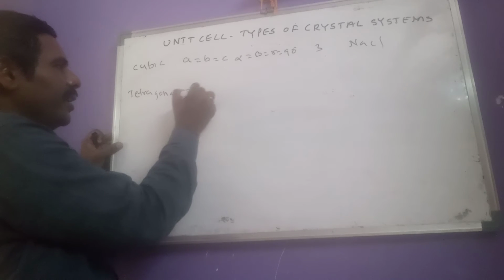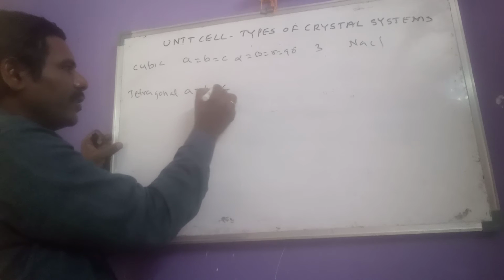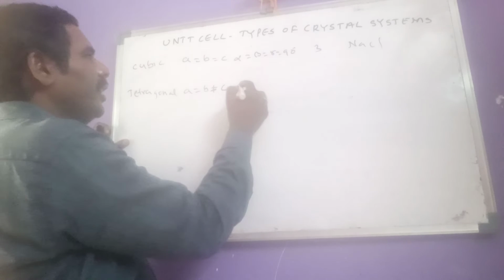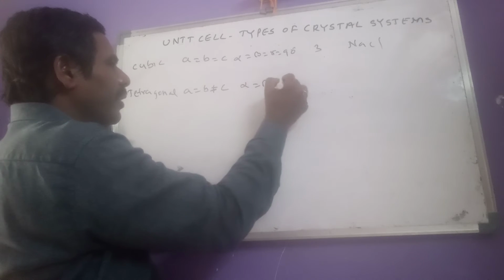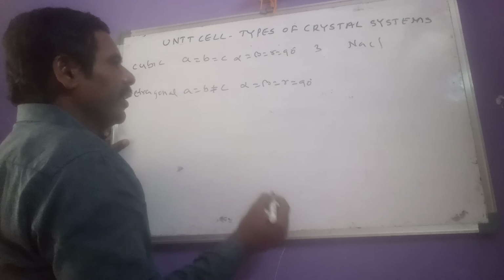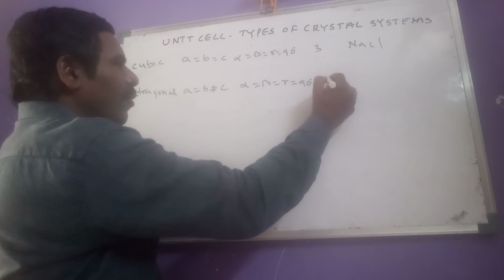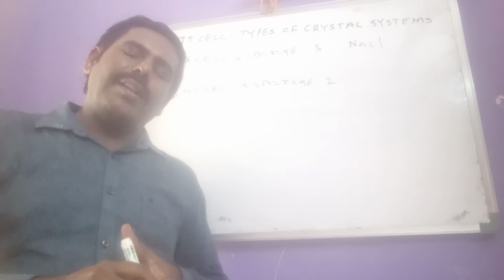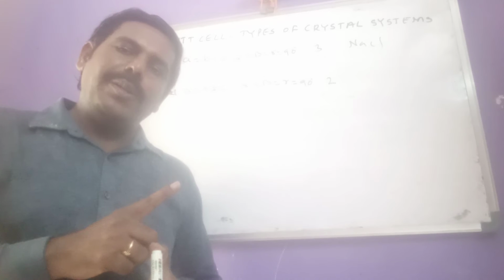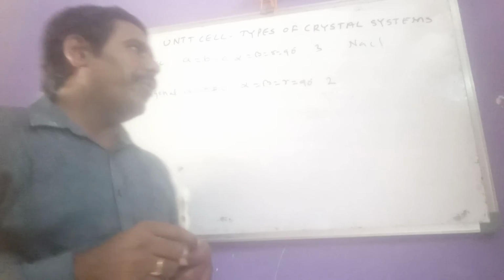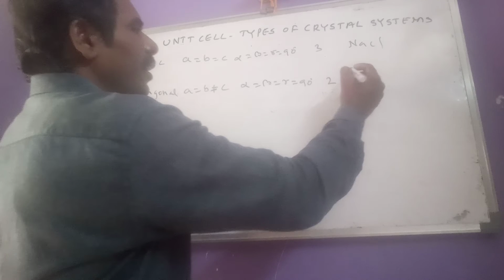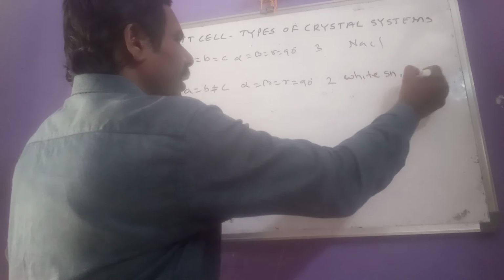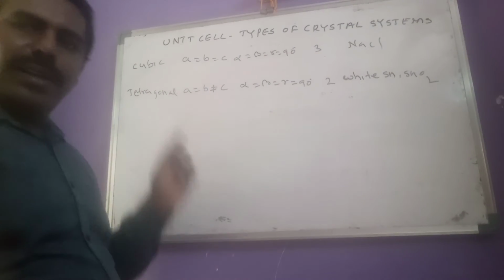That means first a equals b not equal to c. So we made this one unequal, but here no change: alpha equals beta equals gamma equals 90 degrees. And how many Bravais lattices? 2. One is simple, the second is body centered. An example for tetragonal is white tin and SnO2.